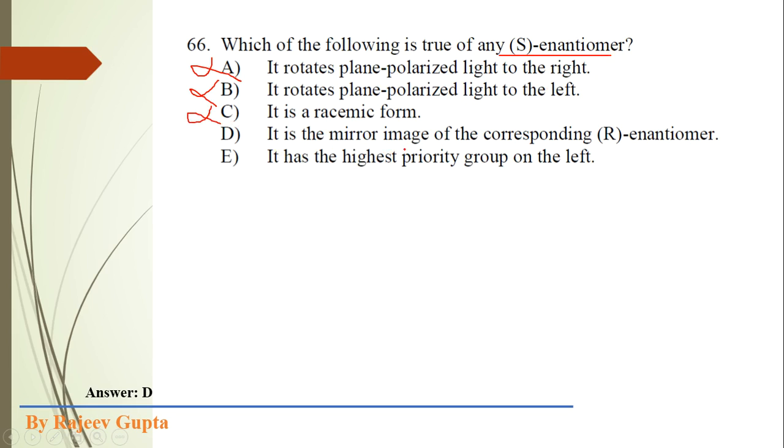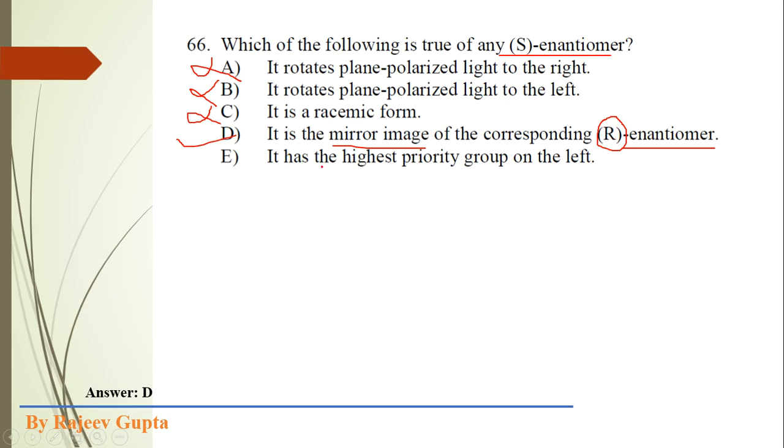Next: it is the mirror image of the corresponding R enantiomer. This is the correct option, because enantiomers are mirror images which are not superimposable on each other. So this S enantiomer's mirror image will obviously be the R enantiomer, because the configuration on that one chiral center will be opposite. So this is the correct option.